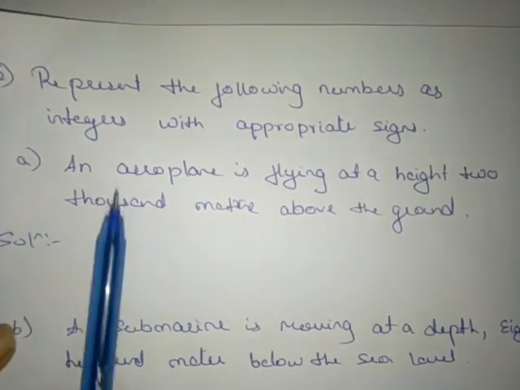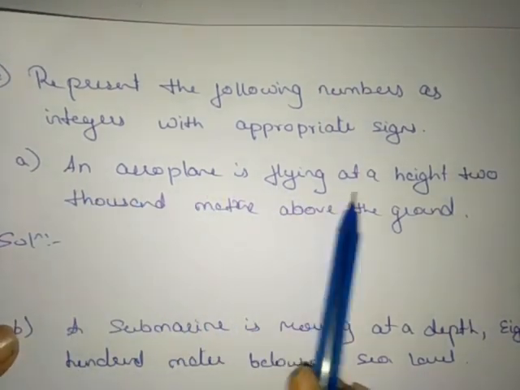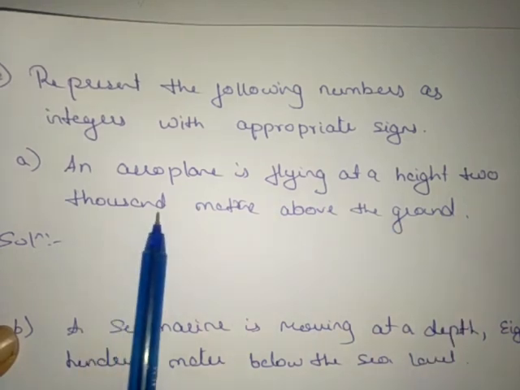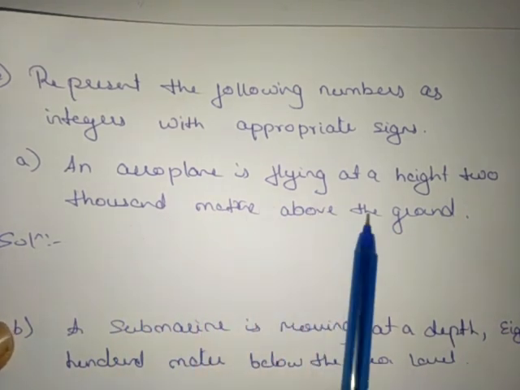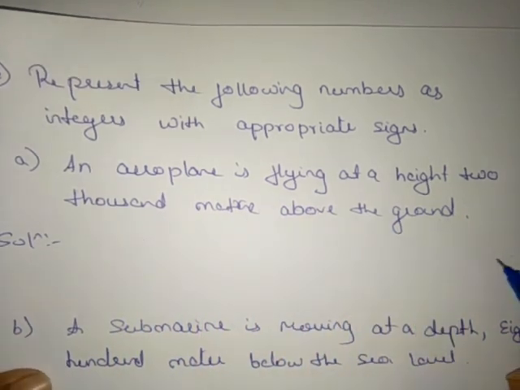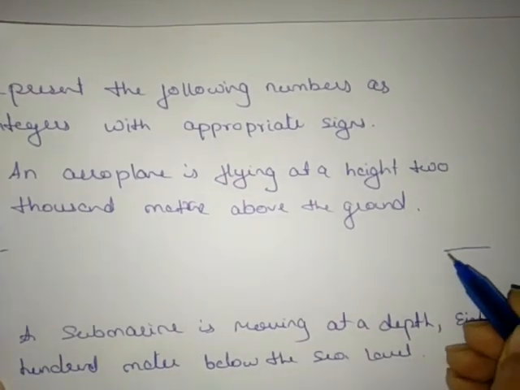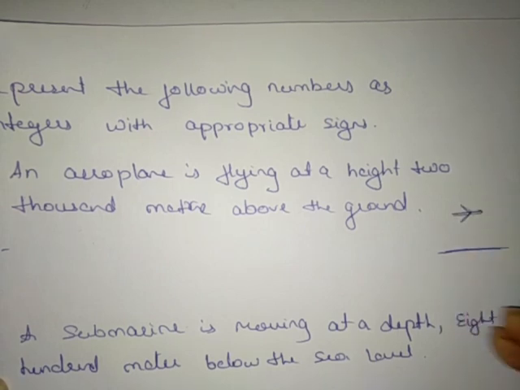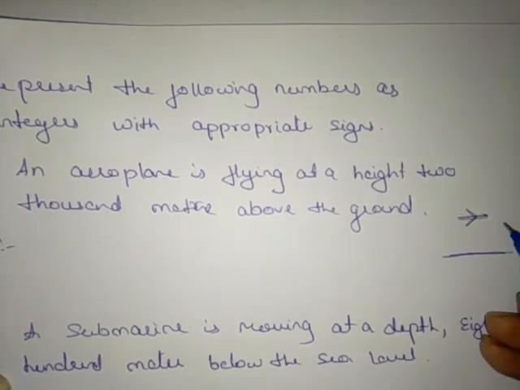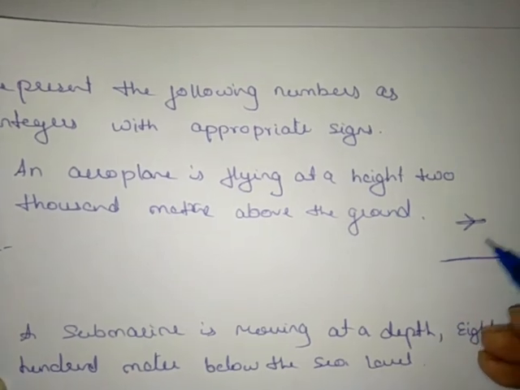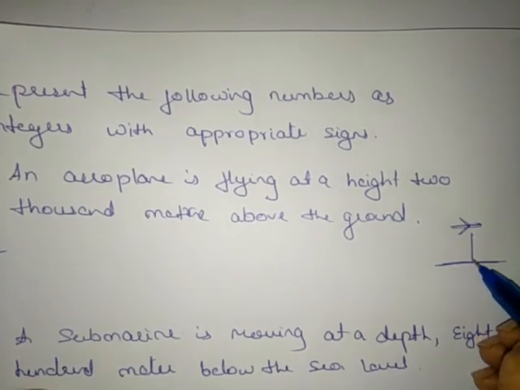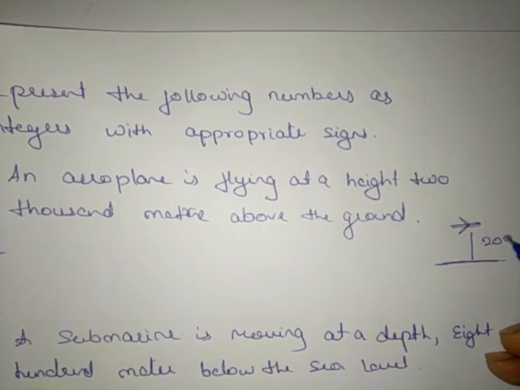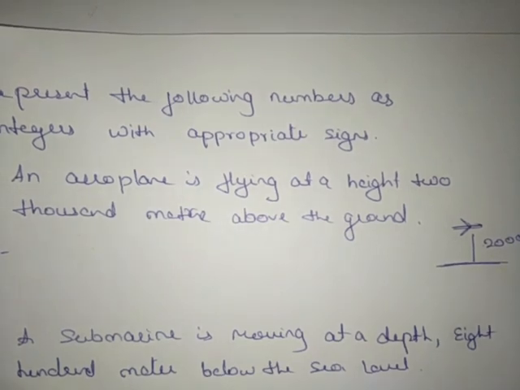First one, A: an aeroplane is flying at a height 2000 meter above the ground. Let us take, this is the ground. The aeroplane is flying where? It is flying above the ground. In how much height? In 2000 meter height.